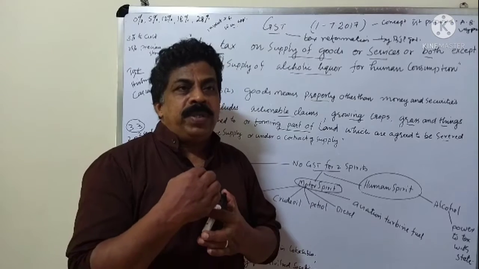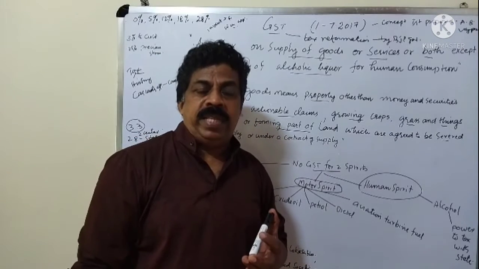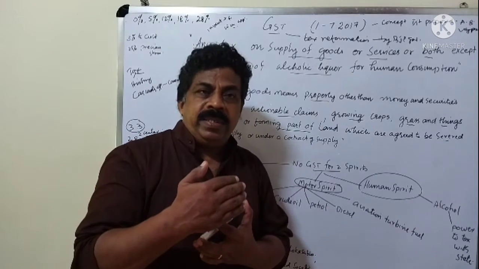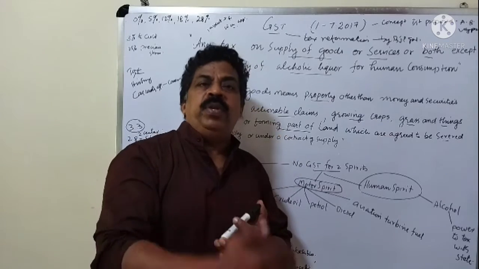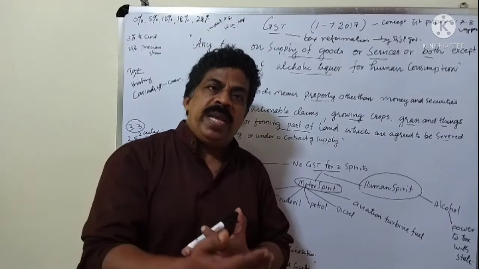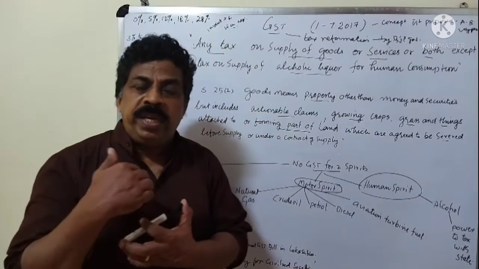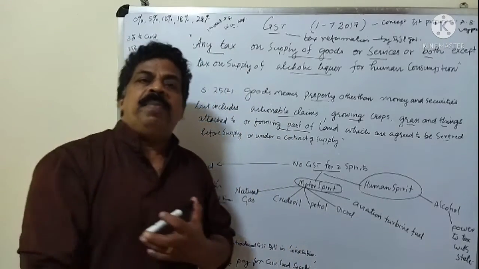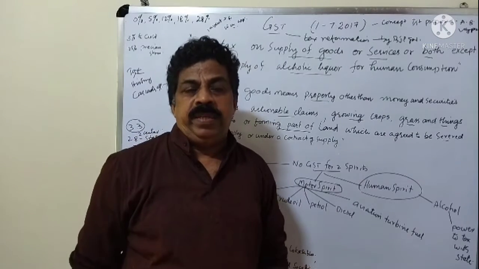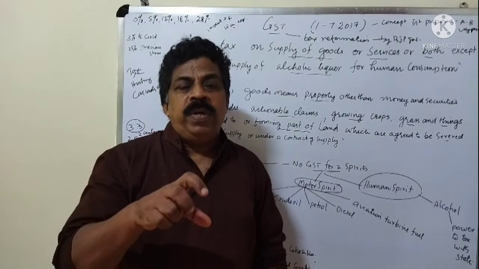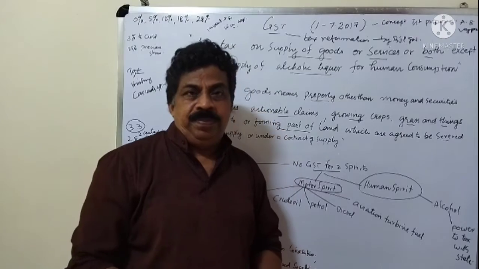To make our society civilized. That means tax is the main revenue of the government, which is utilized for the welfare of the civilized society, for the infrastructural developments of the society or the country. That is the use of this tax income.